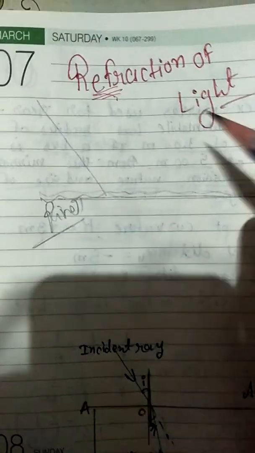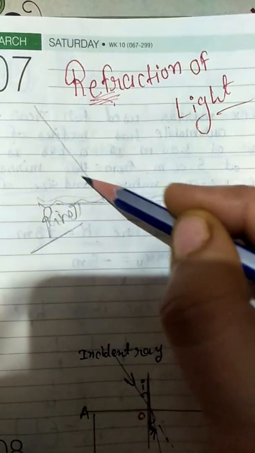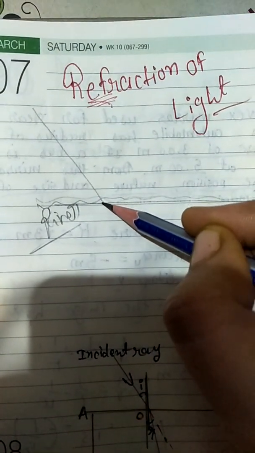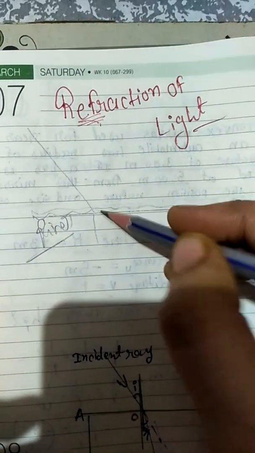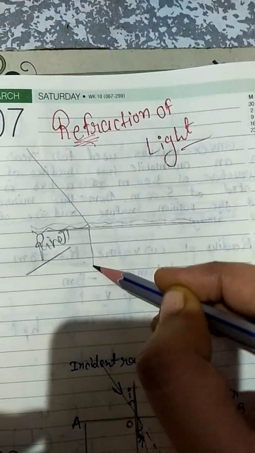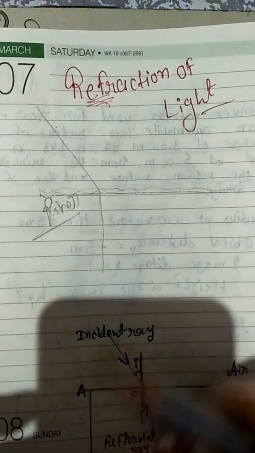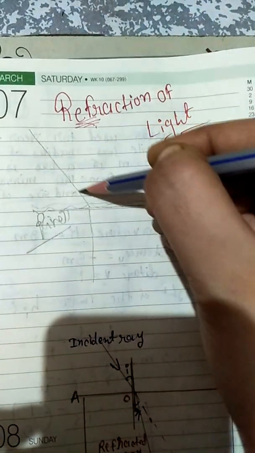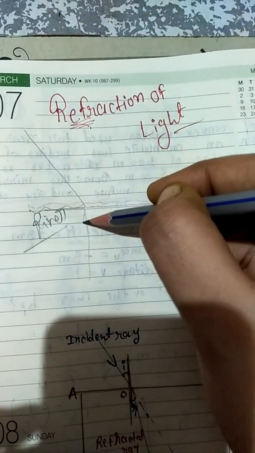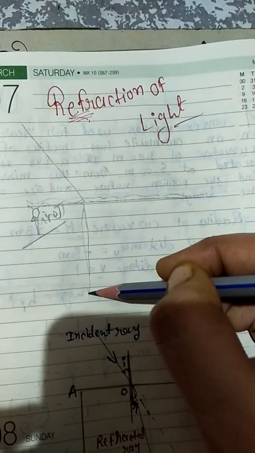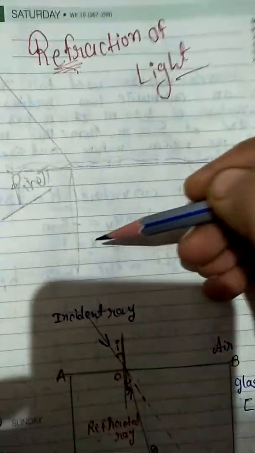So the light ray literally bent. This ray will bend and go. This light ray which was straight is now bent because the medium is changed.